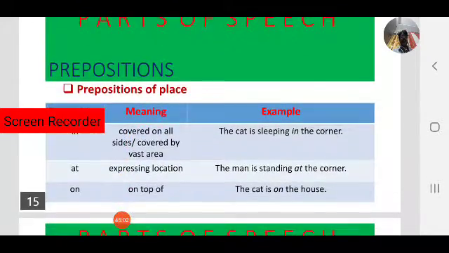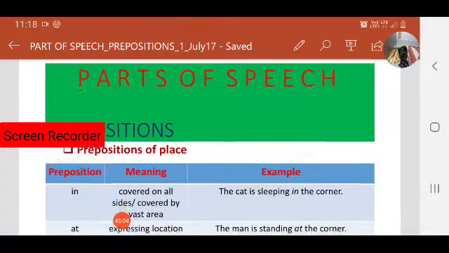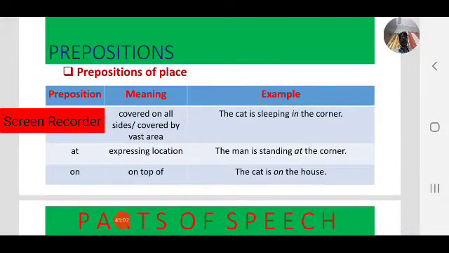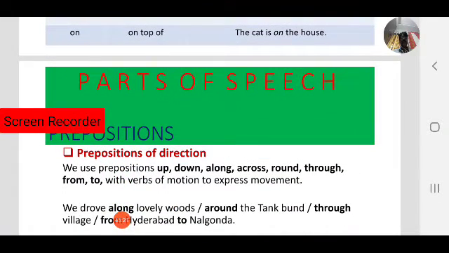Okay, next we also learn in, at and on: where we use in, at, on. On is for some surface, in is for something covered on all sides or areas, at is for expressing some location. In those cases we use in, at, on. Next, prepositions of direction. Direction expresses some movement. When something expresses movement, we use prepositions of direction.